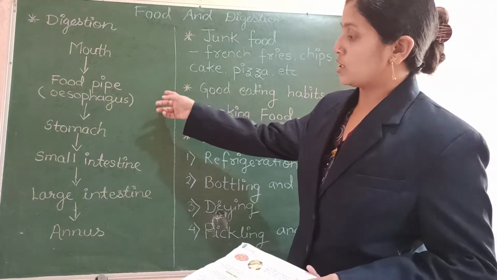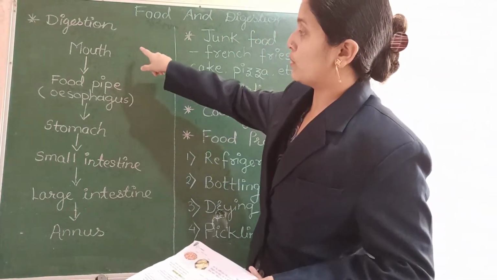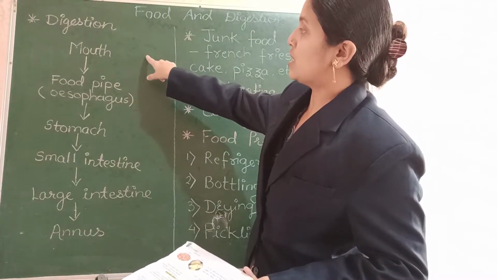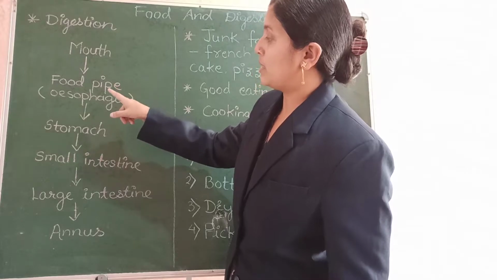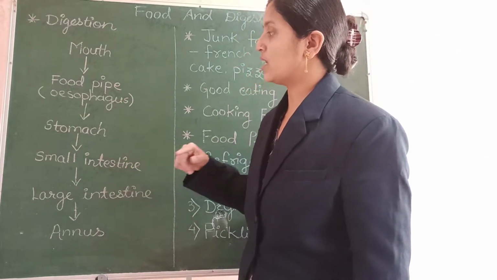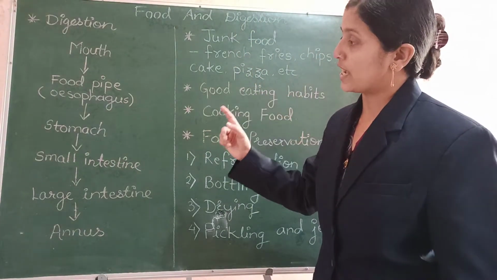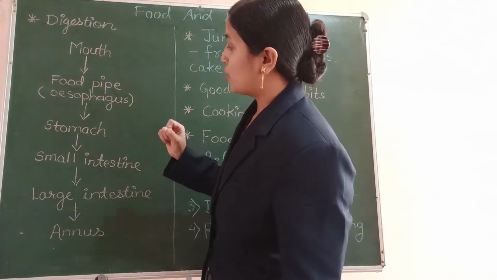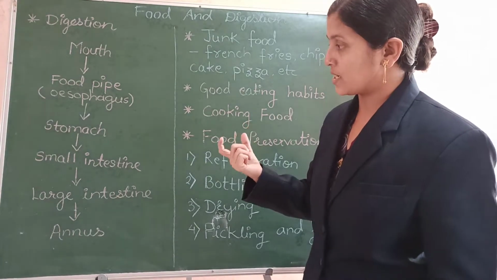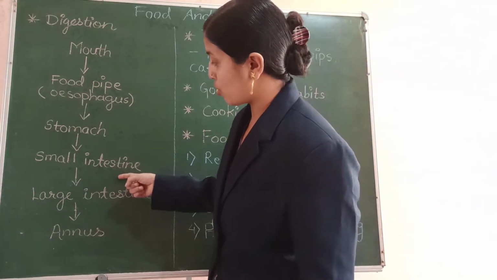So this was the process of digestion. From the mouth the food is chewed, made into small pieces, then through the food pipe it comes to the stomach. In the stomach it mixes with the digestive juices and it is formed into simple and soluble substances and then it goes to the small intestine.